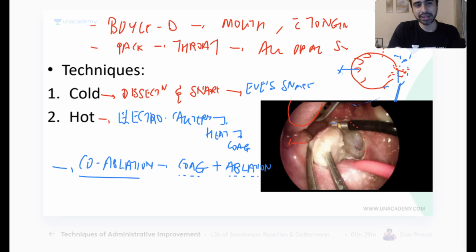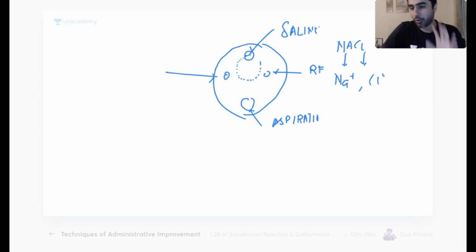If they ask you adenoidectomy, only this part will change. Everything else is the same. Only this part will change. You use that adenoidectomy forceps and you shave the adenoids. However that is done.